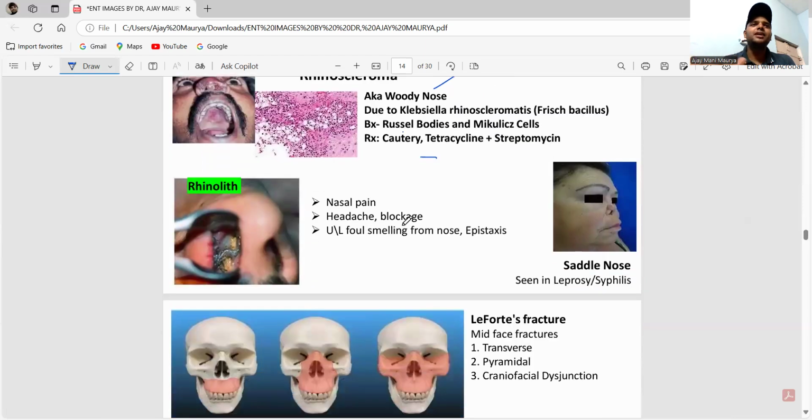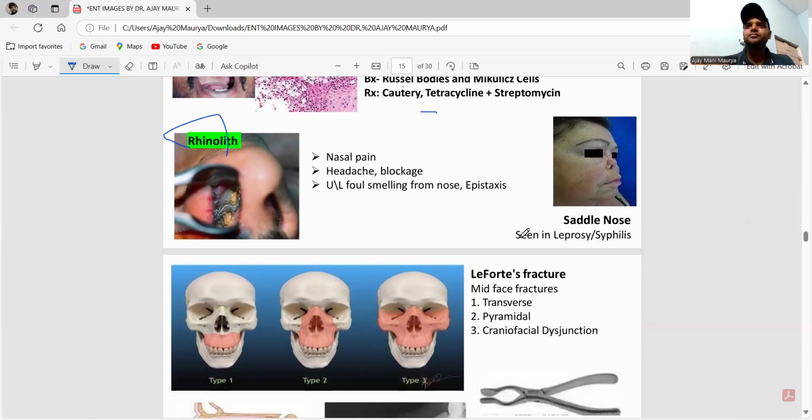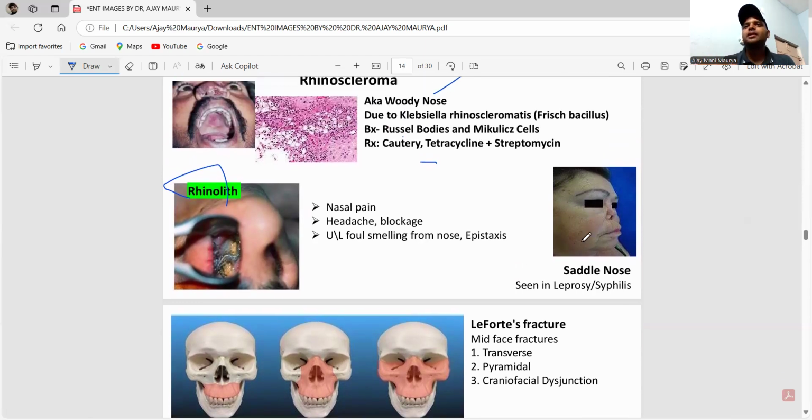Okay. Next one is the rhinolith. Rhino means nose. Lith means stone. There is a stone formation here. We'll see the chief complaints: nasal pain, headache, blockage. There is unilateral foul smell from the nose. There is epistaxis. Also, guys, here in leprosy and syphilis we'll see this is the saddle nose.